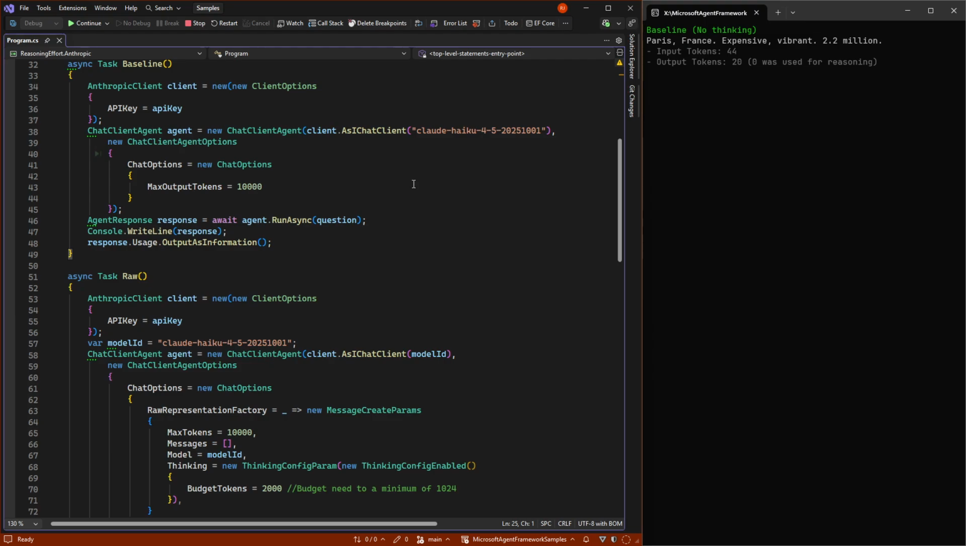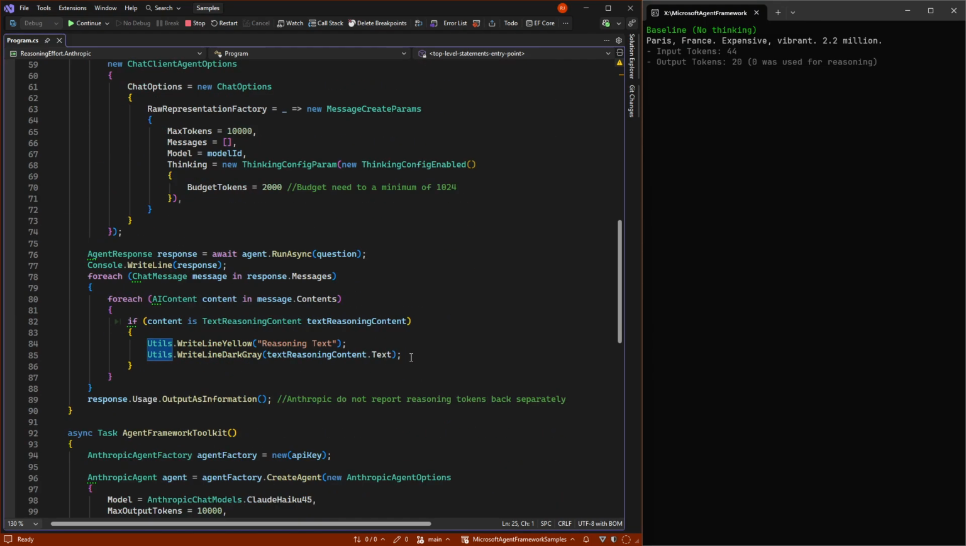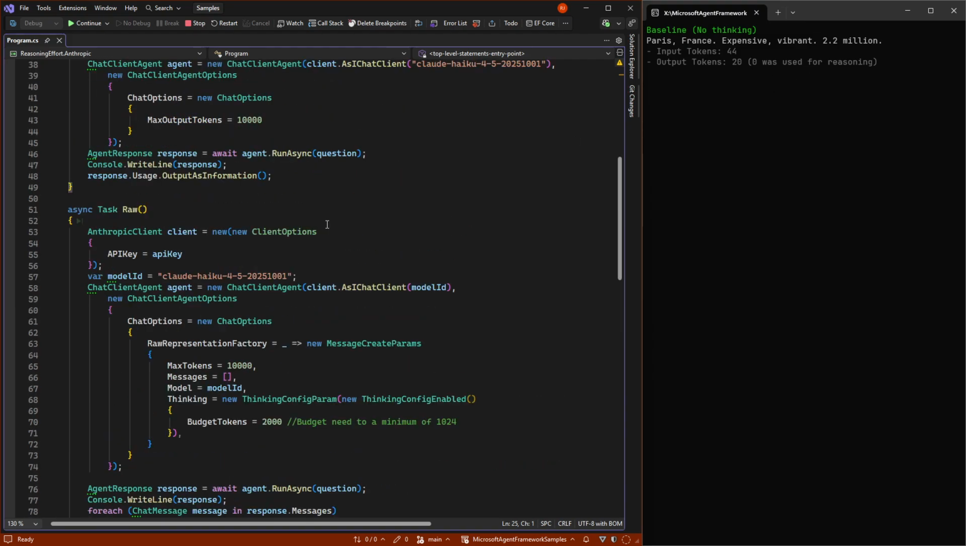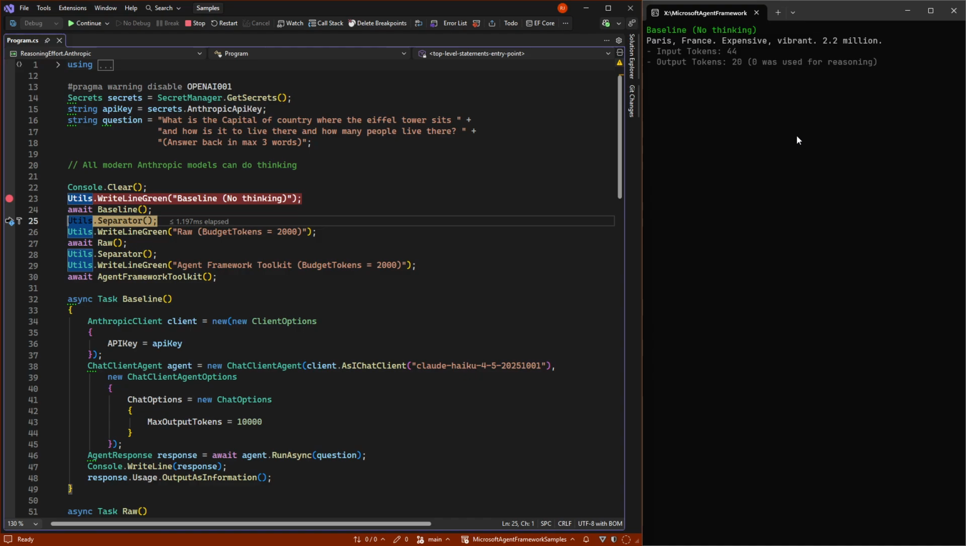And that is because Anthropic can't report reasoning back. So this will be zero all the way through, no matter what we're reasoning. Because they simply don't report it back in their LLM calls. And we might see, oh, that's good. Out of the box, there's no reasoning. I can choose whenever I wanted to have it more advanced.